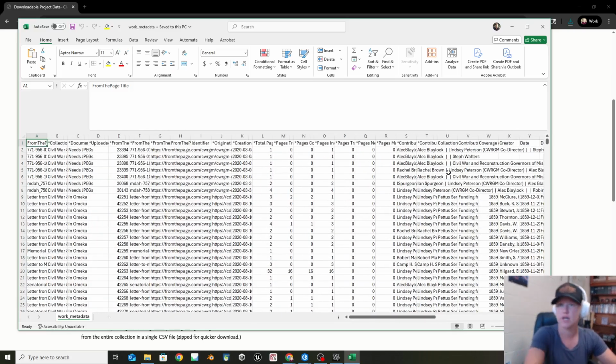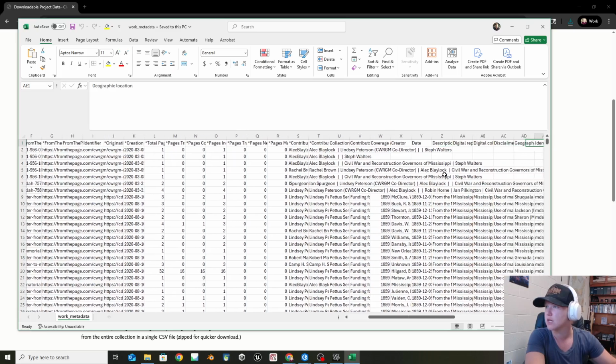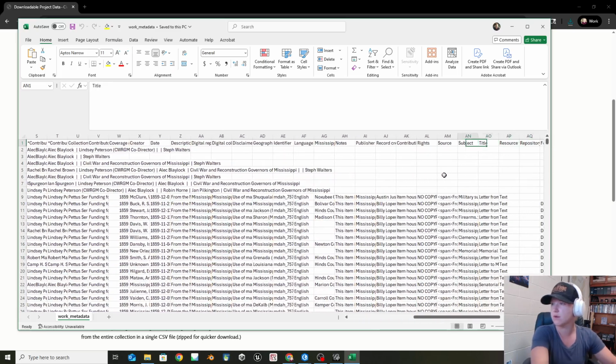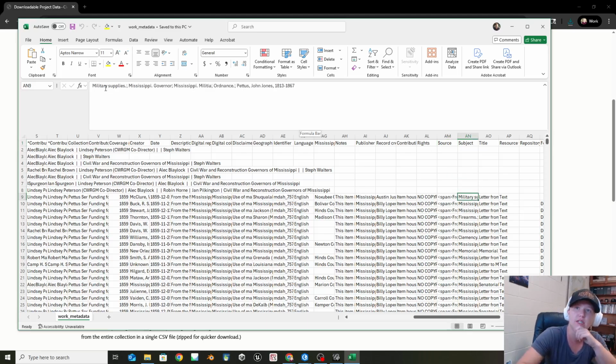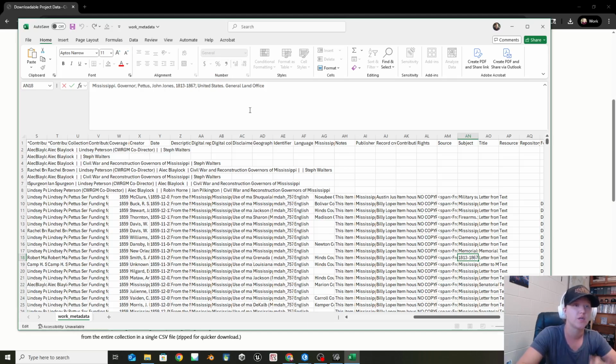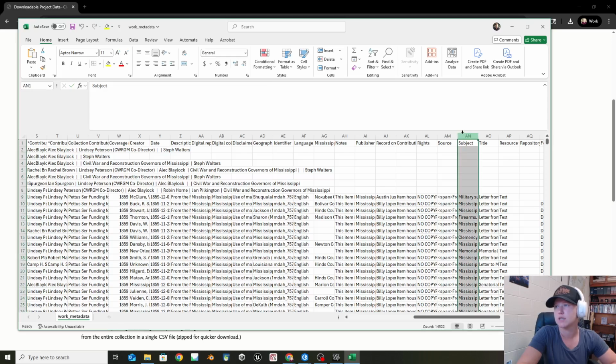I'm going to go over into the subjects, which should be down. There we go, this AN one. As you can see up here, I've got military supplies, Mississippi governor, Mississippi militia, ordnance, and John Jones Pettus. This is part of the Pettus collection of letters. What we're going to see is that a lot are going to be attached to the governors, because all of these are going to the governors. But what I really want in here is to pull out one set of these.